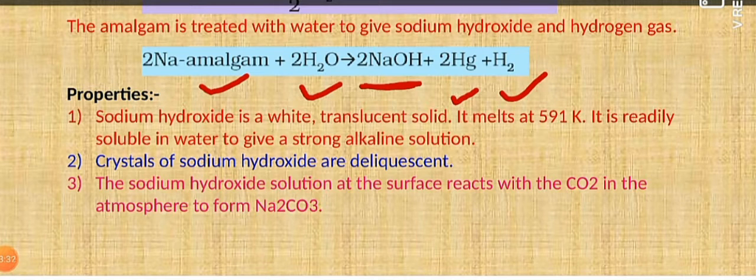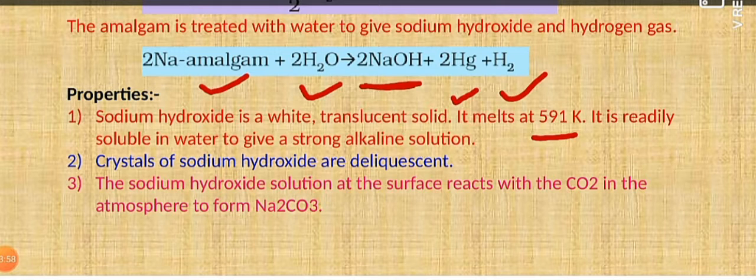Now coming to the properties of sodium hydroxide, you might have seen in your laboratory that sodium hydroxide looks like a wax, a white colored translucent solid. It is in the form of pellets also, and in the form of flakes also. So it is a white translucent solid. It melts at about 590 Kelvin, is highly soluble in water, and its solution is strongly alkaline in nature.